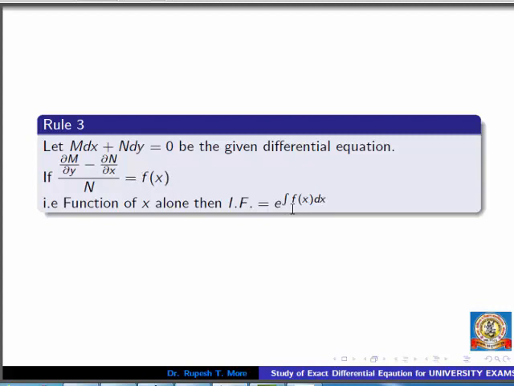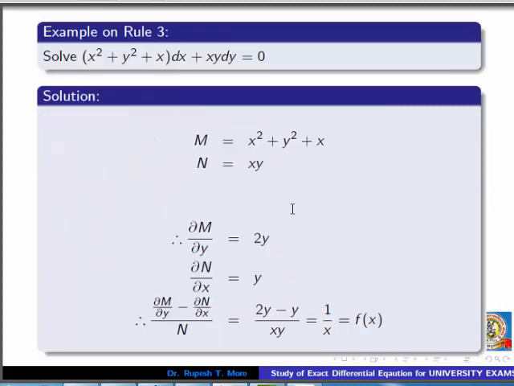Let us go through an example. We are given this example. Suppose we have to solve this differential equation. Here M is the coefficient of dx, N is the coefficient of dy.